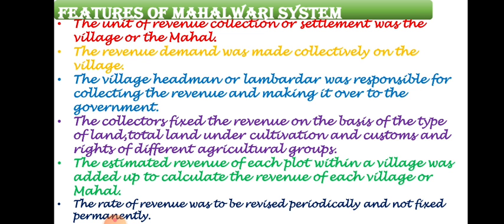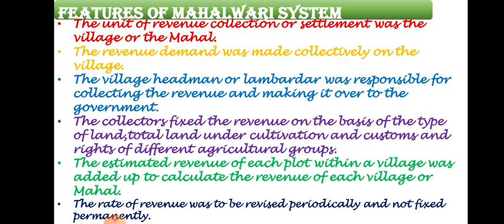The collectors fixed the revenue on the basis of the type of land, total land under cultivation, and customs and rights of different agricultural groups. In the previous method, the permanent settlement, no such provisions were there. Land was not measured, land was not surveyed, and only the revenue amount was fixed like that. Here in the Mehelwadi settlement, Britishers appointed officials known as collectors, who were responsible for measuring the land and checking the cropping pattern and the cropping methods of the farmers. They made estimates, and according to that they fixed the revenue.